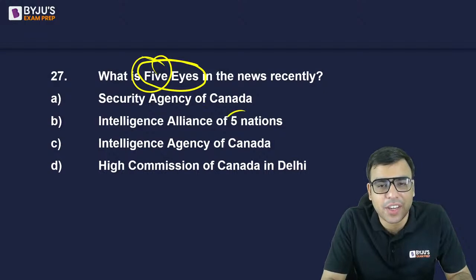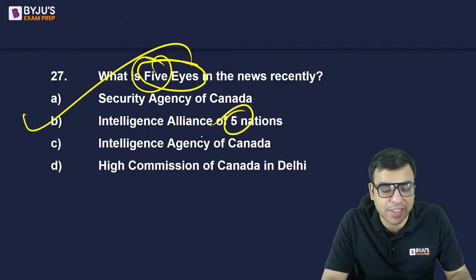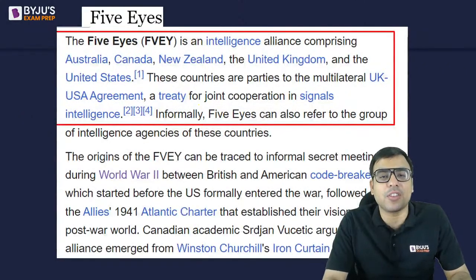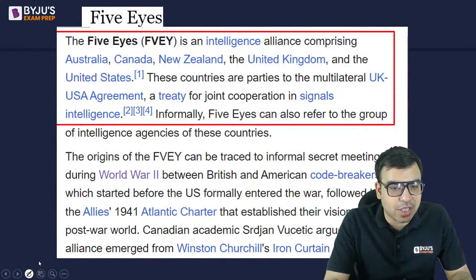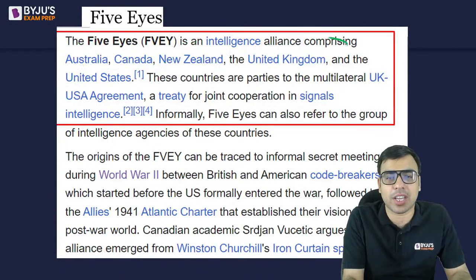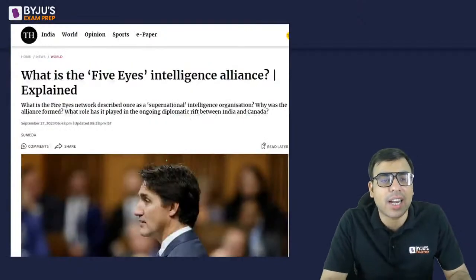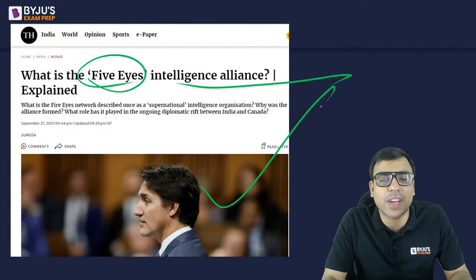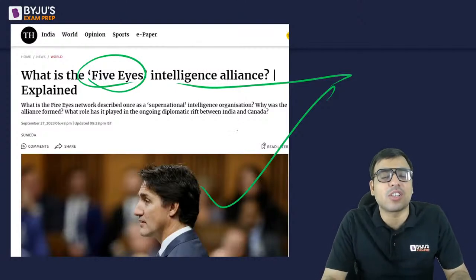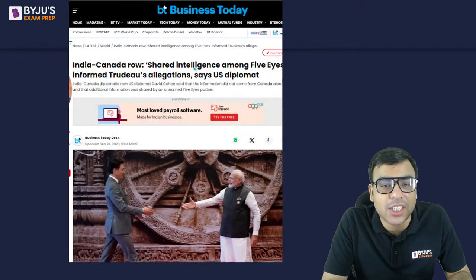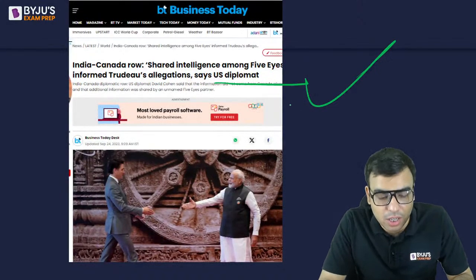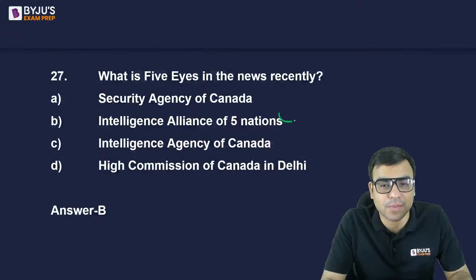Look, it doesn't say 5, so match it like that. Intelligence agencies of 5 nations, yes, B is the right answer. Yes, well done. This was quite in the news, right? I will tell you why. It's an intelligence agency grouping of Australia, Canada, New Zealand, UK and US. So these 5 are the 5 Eyes. When the India-Canada diplomatic tussle was in the news, this 5 Eyes was coming in the news, that shared intelligence among 5 Eyes informed Trudeau's allegation, says US diplomat. So that is what you should be knowing.